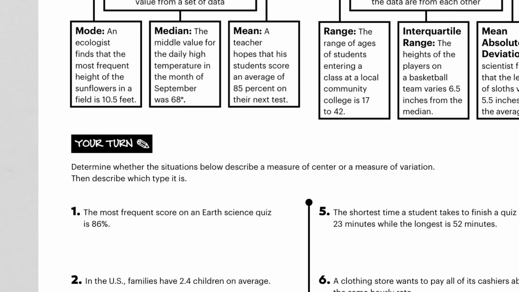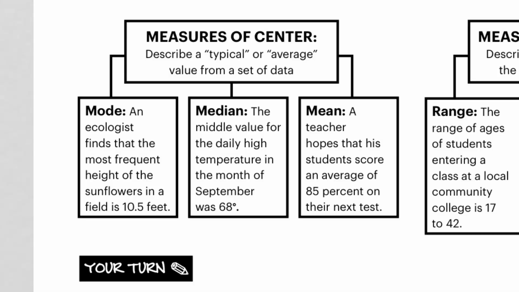For this assignment, determine whether the situation below describes a measure of center or a measure of variation. Then describe which type it is. When we're looking for measures of center, we know that we're going to be describing something that's typical or average.